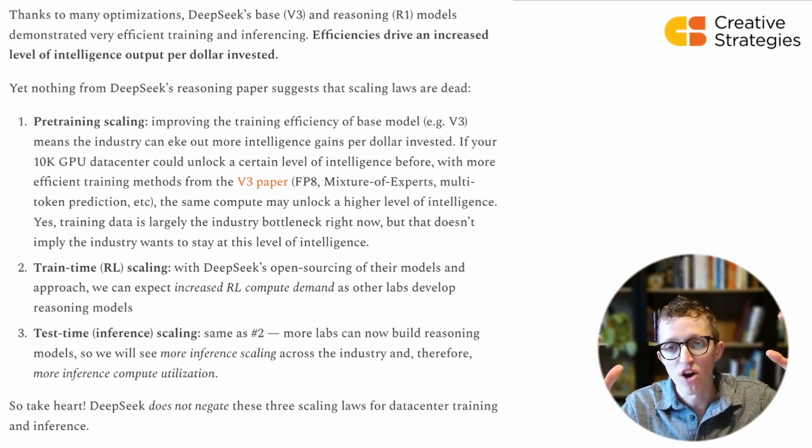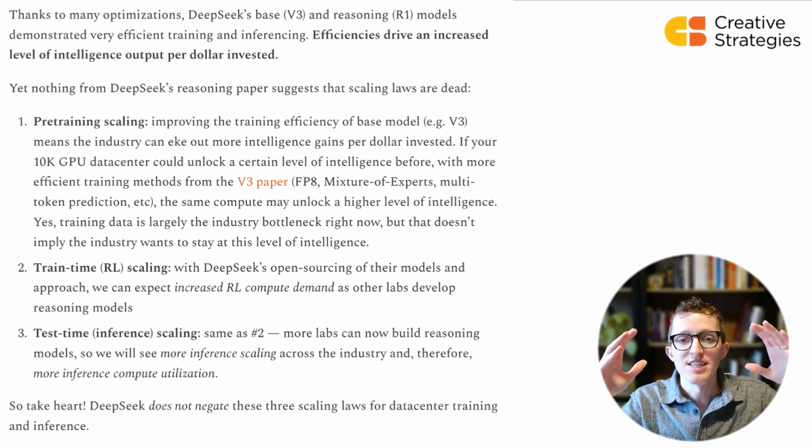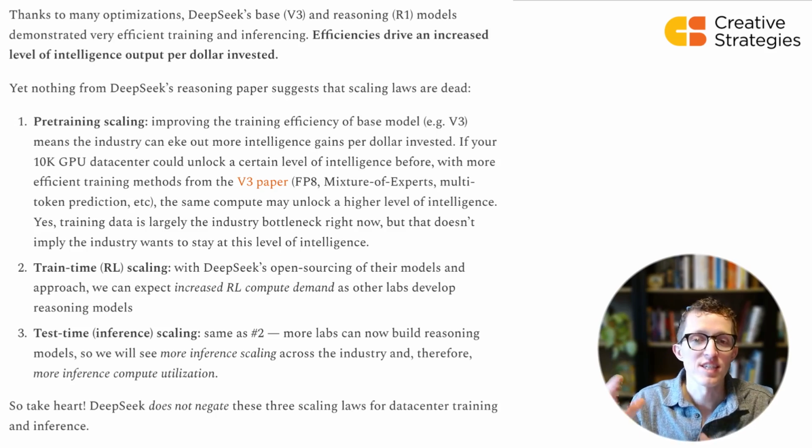Maybe they are already, but regardless, now we can expect the industry to increase the amount of RL scaling during training of these reasoning models. And interestingly, because inference is going to be much more compute demanded than training, we can expect more inference scaling across the industry. So this is a totally new vector. We're probably barely seeing it yet.